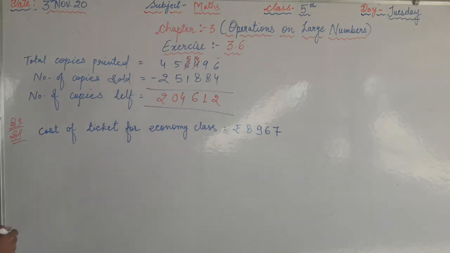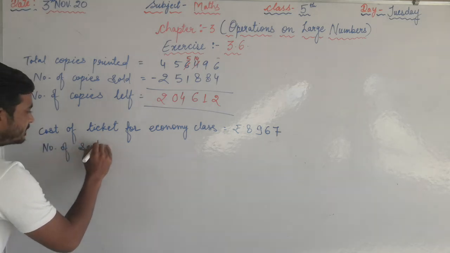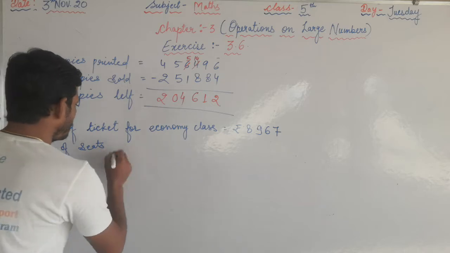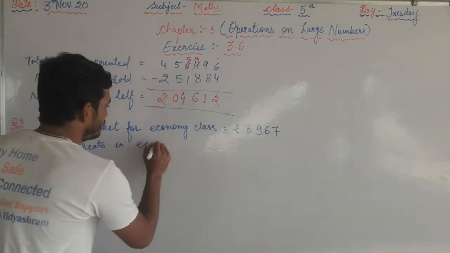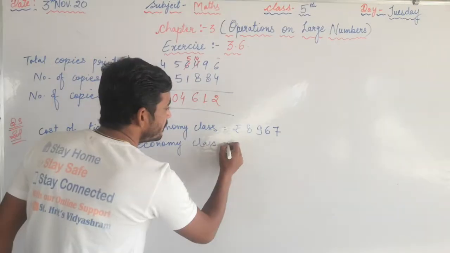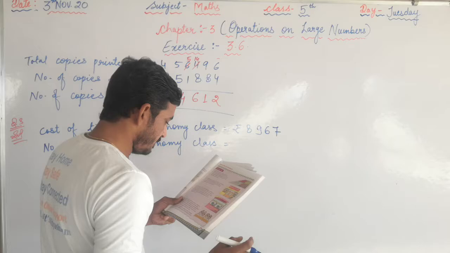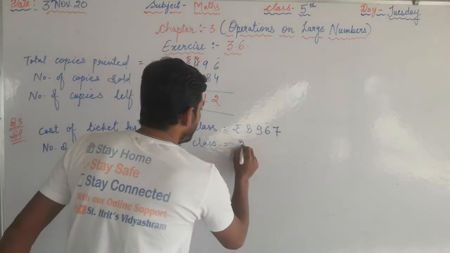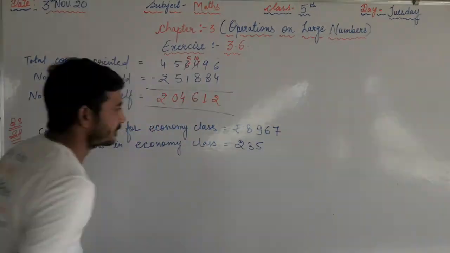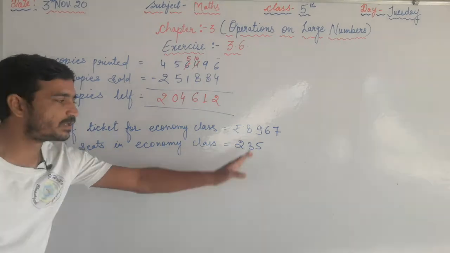Now the number of seats in economy class. This is the cost per seat. The number of seats in the economy class are 235 seats.